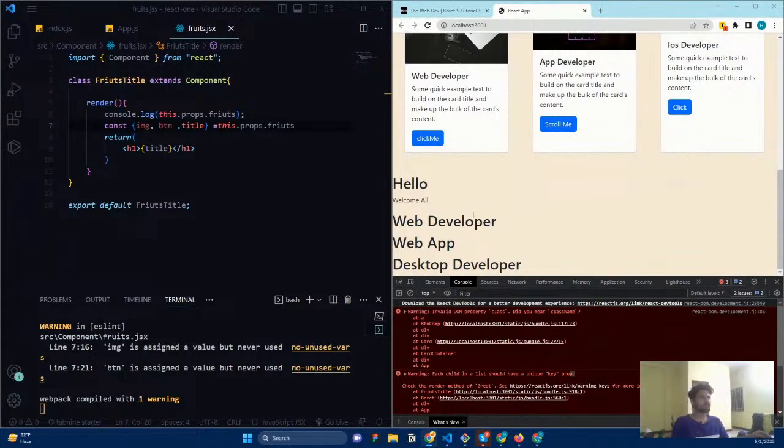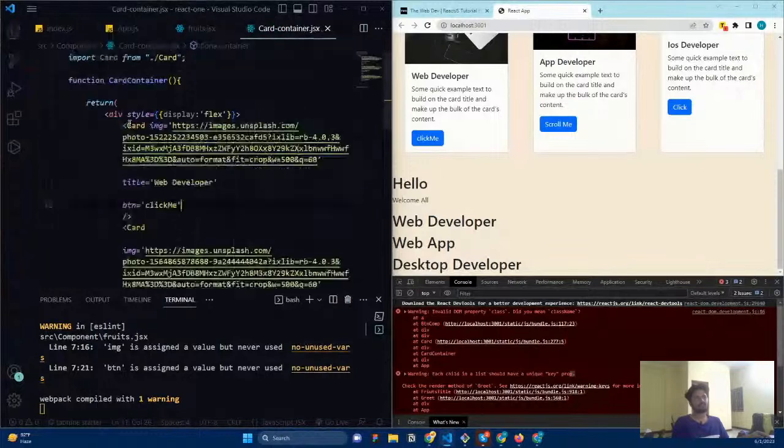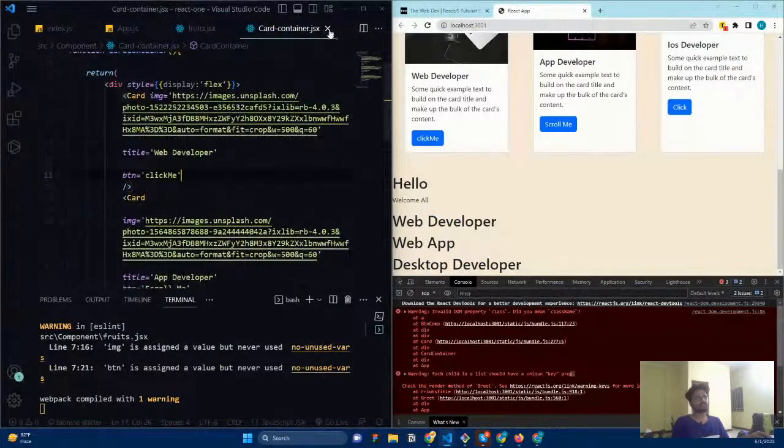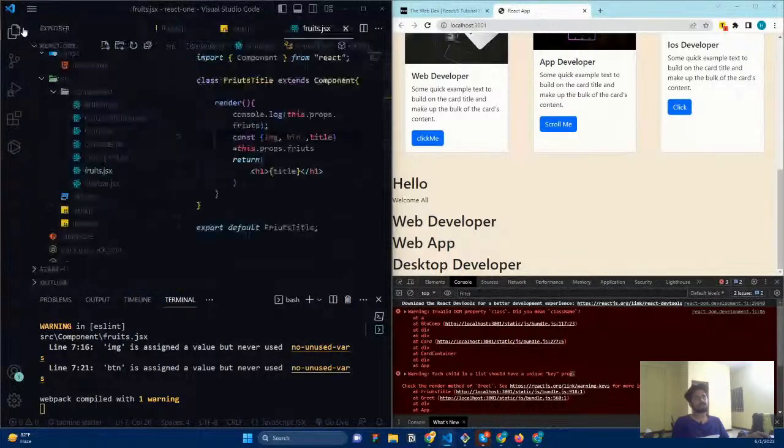What you need to do, this error you need to focus on. What this error is, it is asking you to provide a key component, a unique key prop to this. So what is meant by this unique key prop? Basically this means every time, for example, when you are rendering a list, you can go here, you can see the code container.